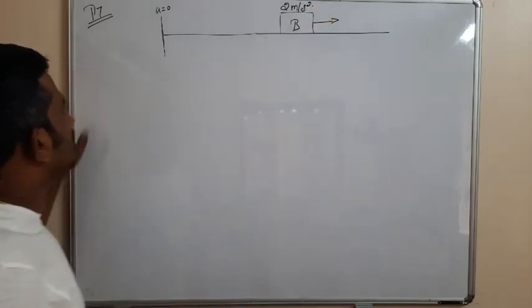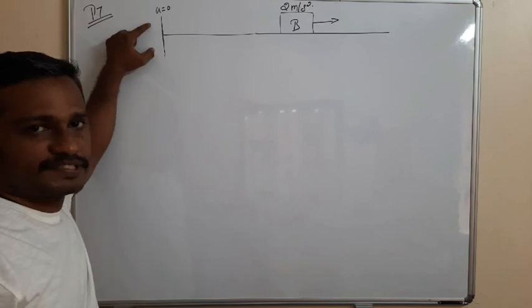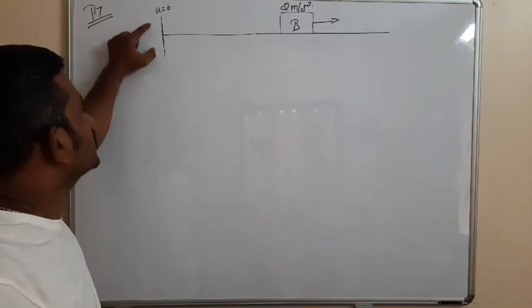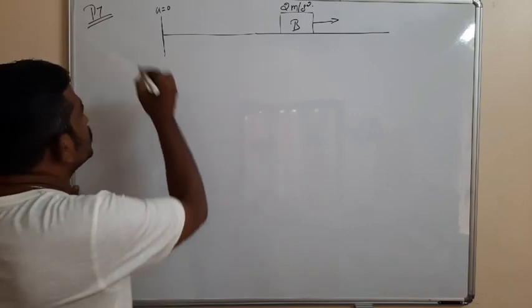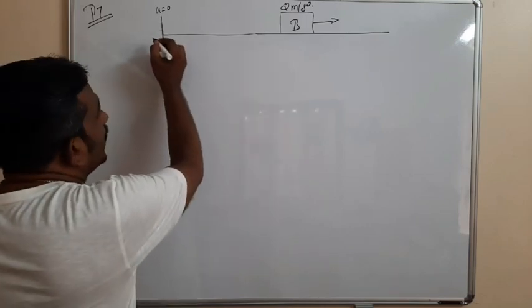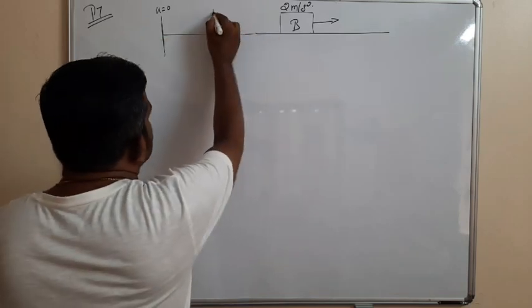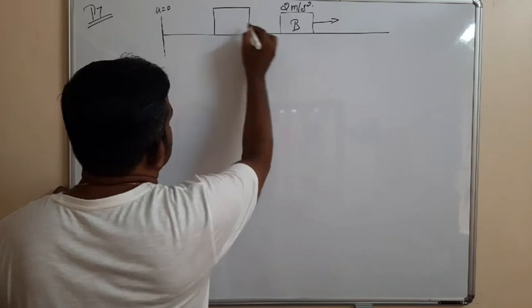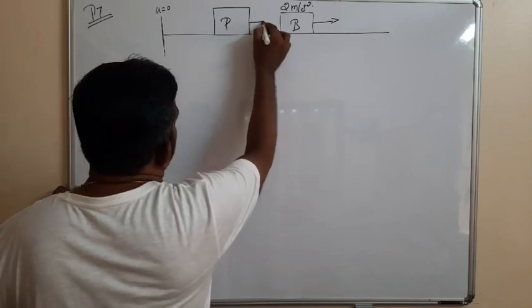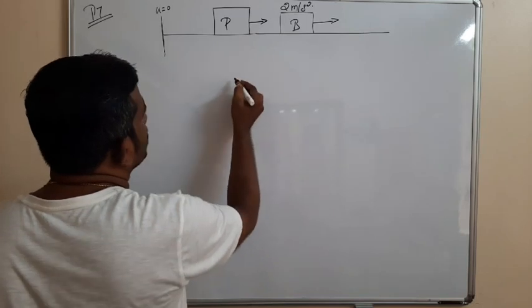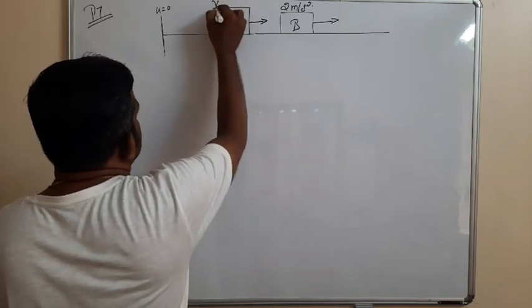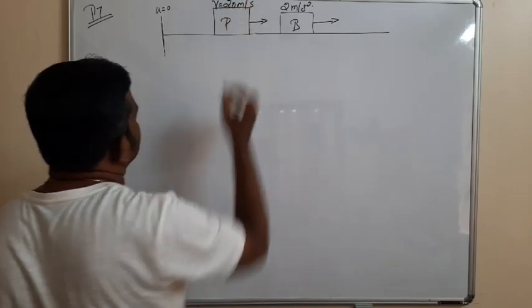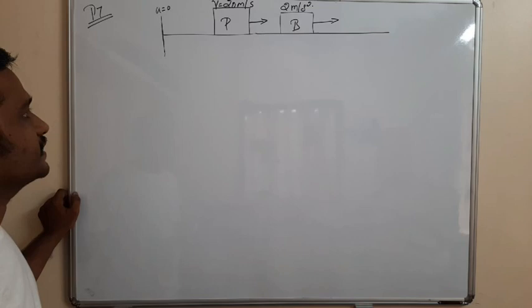After 5 minutes, the police vigilant party came there with the velocity v is equal to 20 meter per second, reached there and continued to chase the burglar with the velocity v is equal to 20 meter per second.